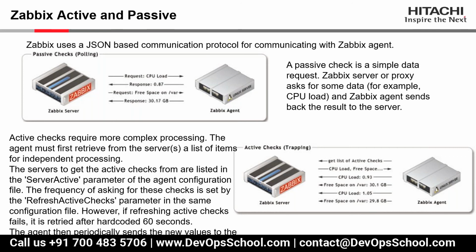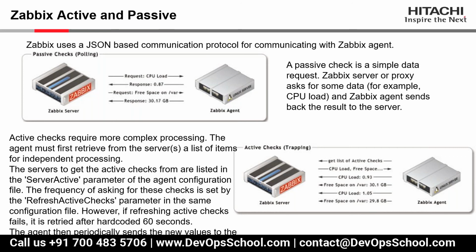So here, what if you have an agent? The first request is made by the Zabbix server to the agent. So the connection is built by the Zabbix server first. The request is sent by the Zabbix server first, and then the agent responds to the request for CPU load with 0.87.